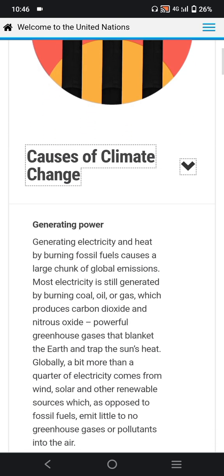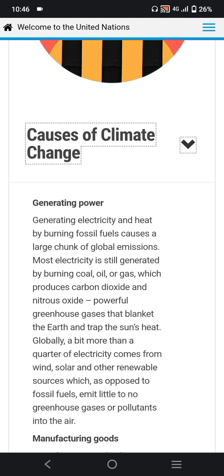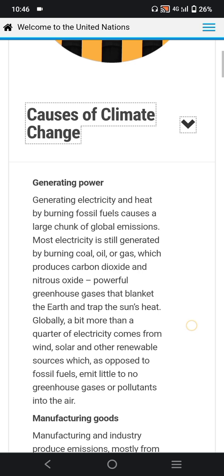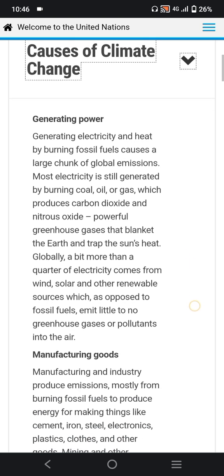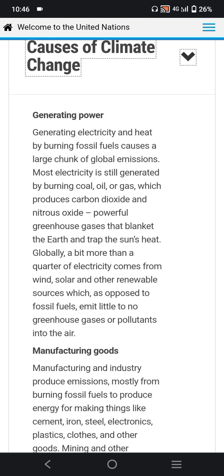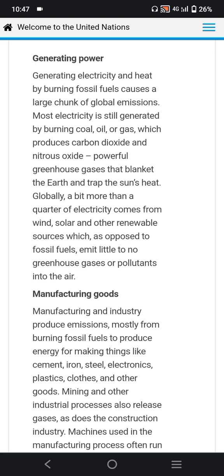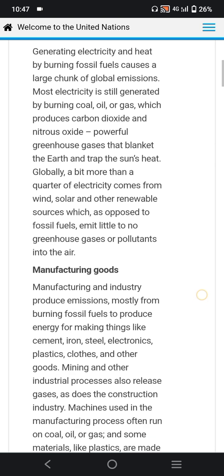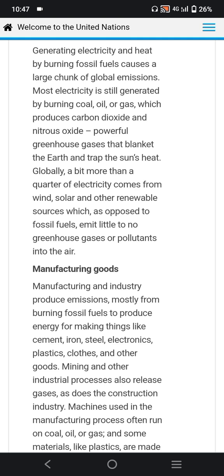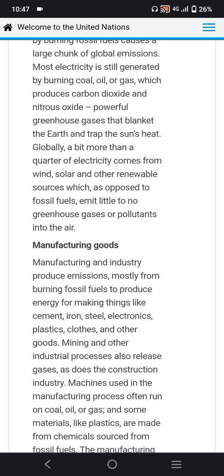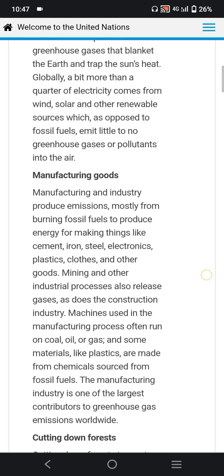Causes of climate change: generating power. Generating electricity and heat by burning fossil fuels causes a large chunk of global emissions. Most electricity is still generated by burning coal or gas, which produces carbon dioxide and nitrogen oxide, powerful greenhouse gases that blanket the earth and trap the sun's heat. Globally, a bit more than a quarter of electricity comes from wind, solar, and other renewable sources, which, as opposed to fossil fuels, emit little to no greenhouse gases or pollutants into the air.